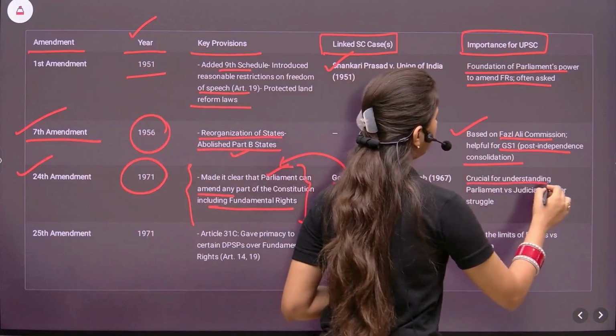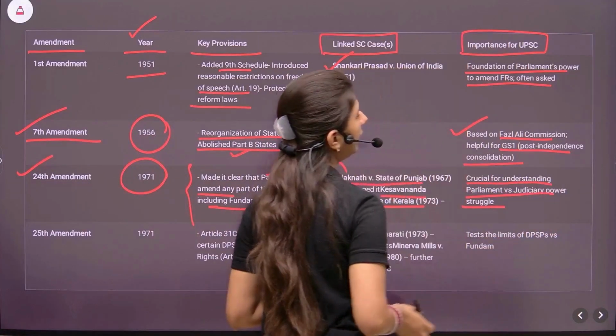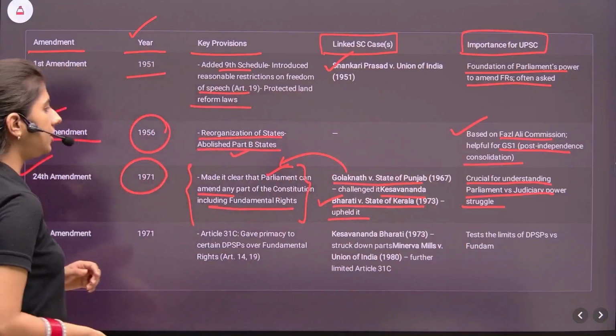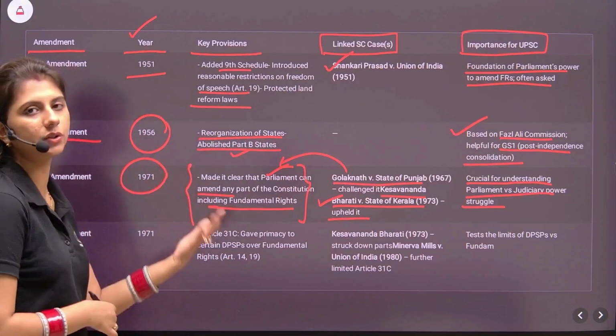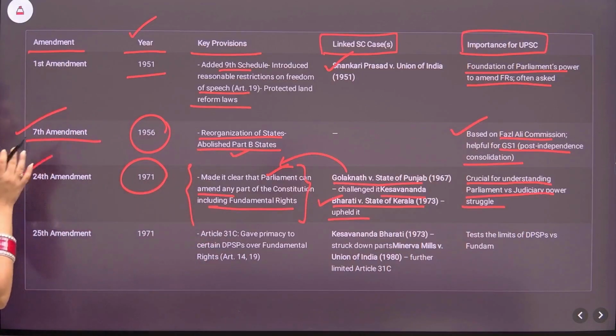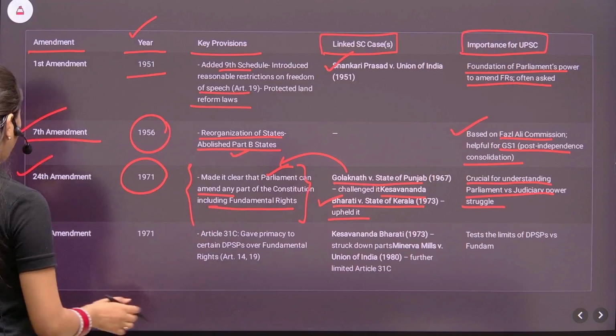It is very crucial for understanding the Parliament versus judiciary power struggle. So often you have seen judiciary strikes down some law, Parliament brings in some amendments, so this process goes on. In that continuation, you will have to read it from a very conceptual point of view.